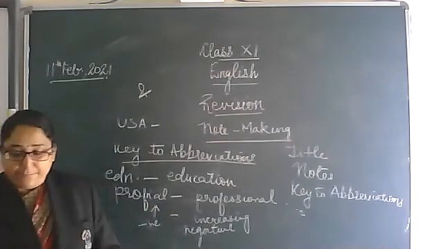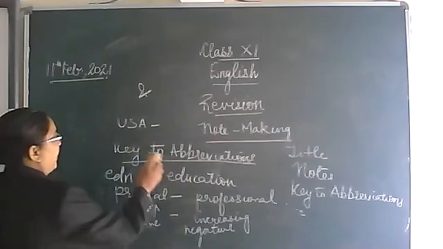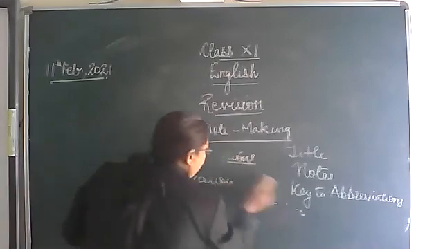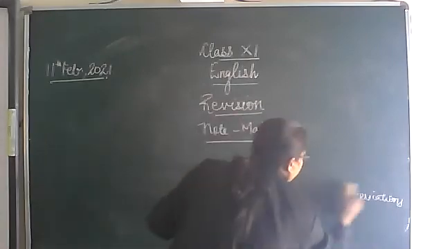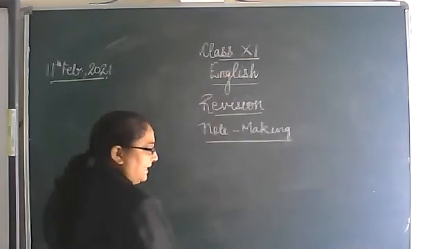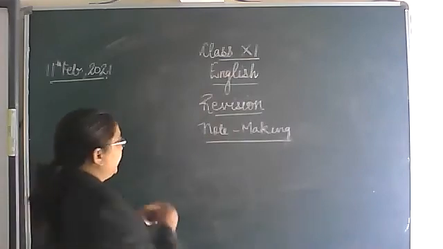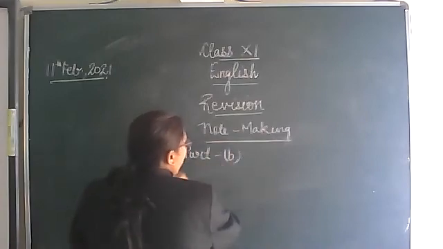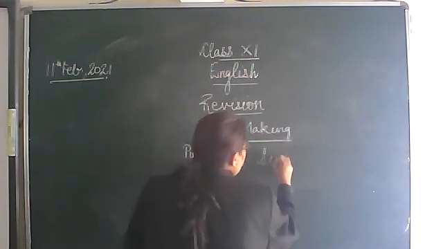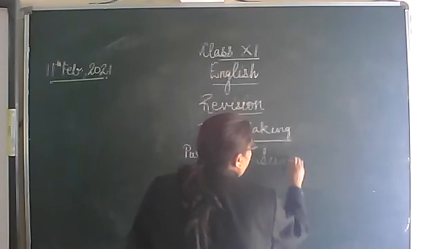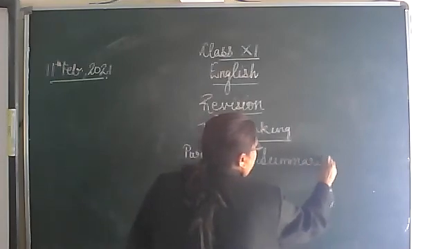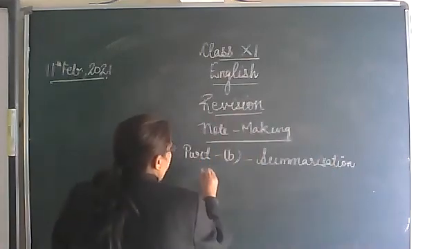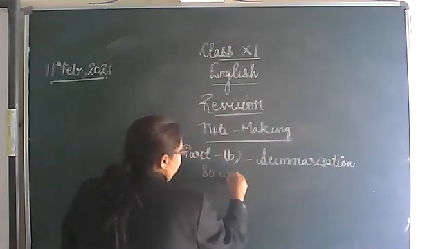Clear? The B part of this note making question is summarizing the passage. Write down the word limit when you summarize the passage. Part B of note making will be summarization, and this summarization must be in 80 words.